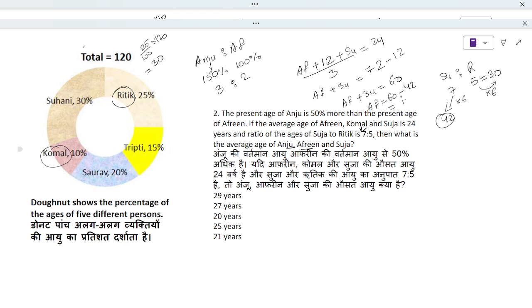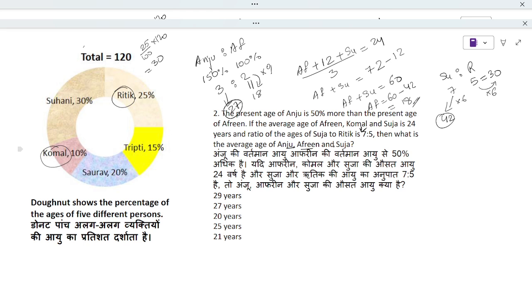Not 12, but this will give us 18. Alright. What is the average age of Anju, Afrin and Suja? Now we know Afrin is 18 years, Suja is 42 years, and do we know Anju? Yes, we will get from here. Afrin is 18. So these 2 parts are equivalent to 18. So 1 part is what? 9. Then Anju will be 3 parts. 1 part is 9. 9 into 3 will give us 27.